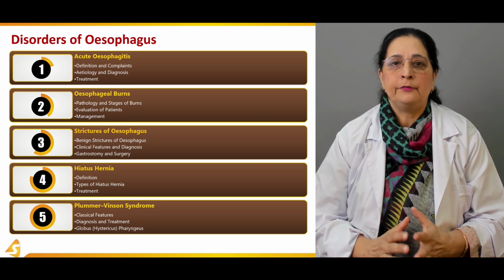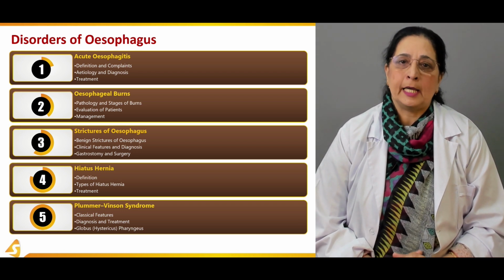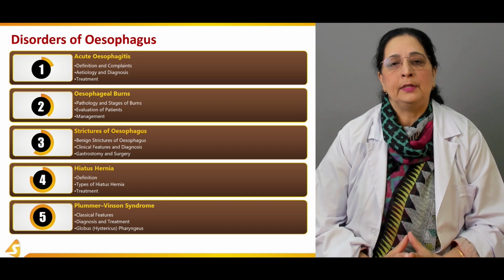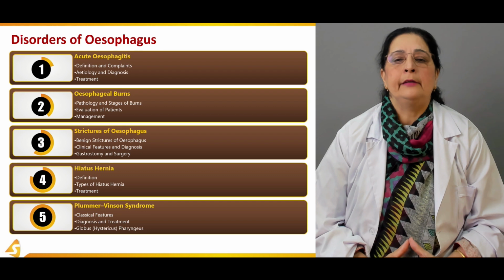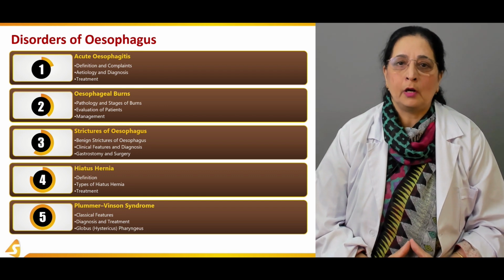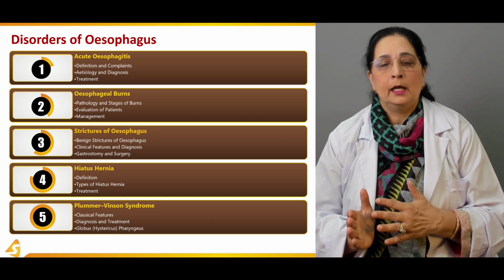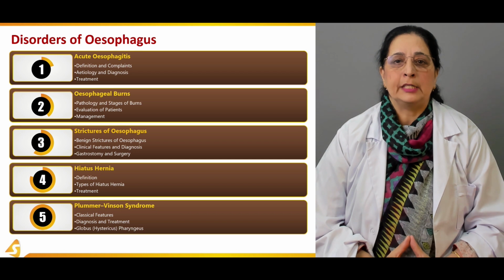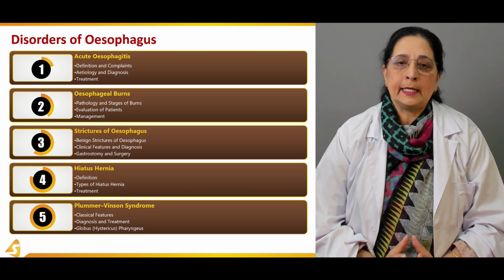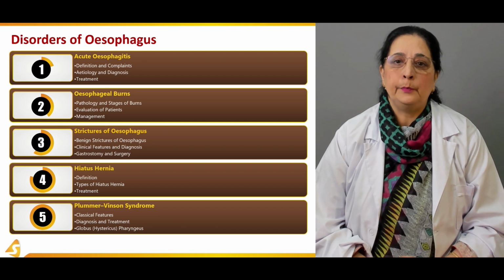So basically the first section will be about acute esophagitis, which is inflammation of the esophagus, and it's acute inflammation, not chronic, and we will talk about all the etiology, presentation and treatment of acute esophagitis. Then in the second section, we will talk about the esophageal burns.